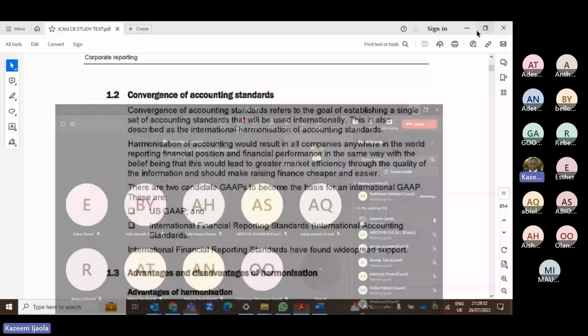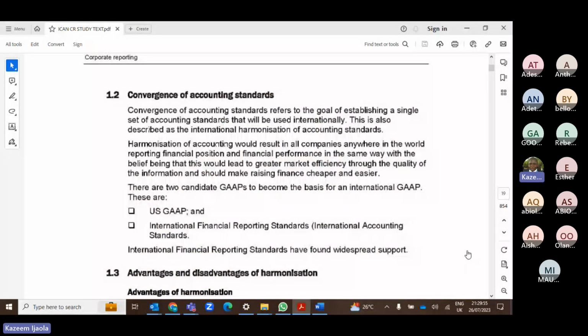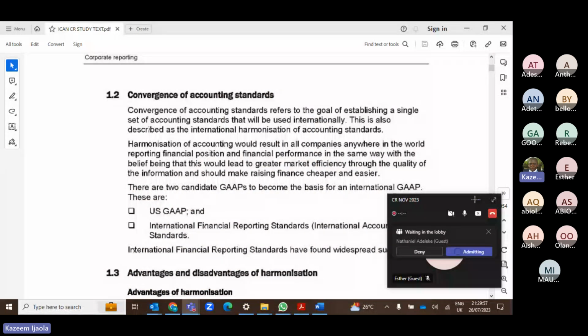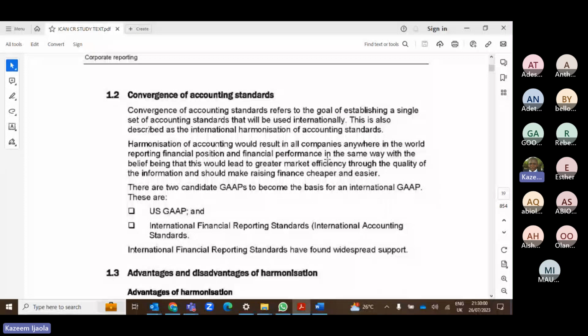So convergence, like I said, is the same thing as harmonization, the process of ensuring that all the countries in the world adopt a single set of accounting standards. Now, I can tell you that globally, most of the countries have adopted IFRS. In fact, the first country to adopt IFRS in Africa is South Africa. South Africa, they are far ahead of us in IFRS. They are the first country to adopt IFRS in Africa.